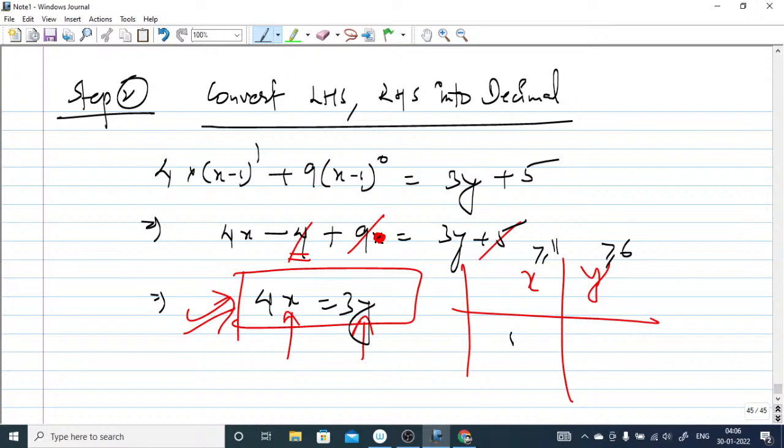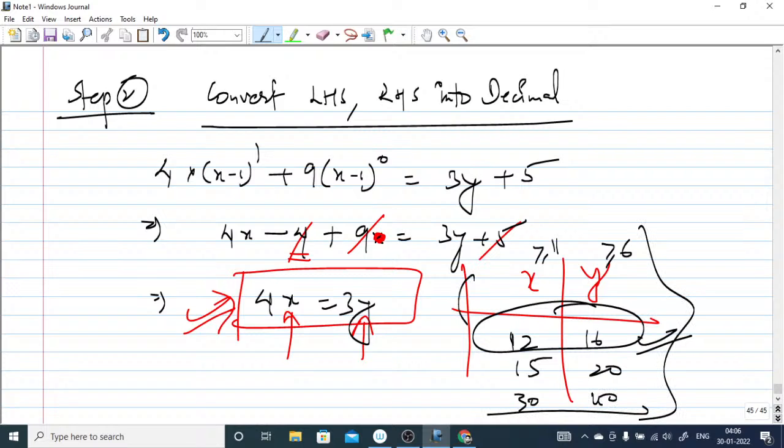So let us take 12 and 16, 15 and 20. So 12 into 4 is 48, and 16 into 3 is 48. So these are the sets of values which are possible for x and y, 15 and 20, 30 and 40. Depending upon the options you can choose. I think in GATE 2021 also one question was there based on this. So please make sure this is how we solve the question.